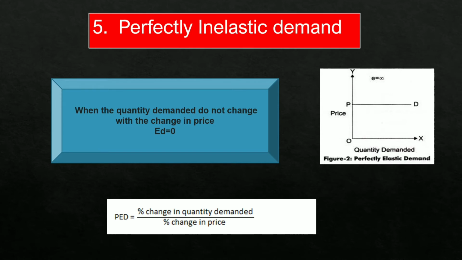Last type is perfectly inelastic demand. The example can be life-saving drugs. The quantity demanded does not change with a change in price. Price is changing by 10%, 20% or whatsoever, but the quantity demanded does not change in this case. The demand curve will be a vertical line parallel to the y-axis. So elasticity will be 0 because the numerator, change in quantity demanded, is 0.